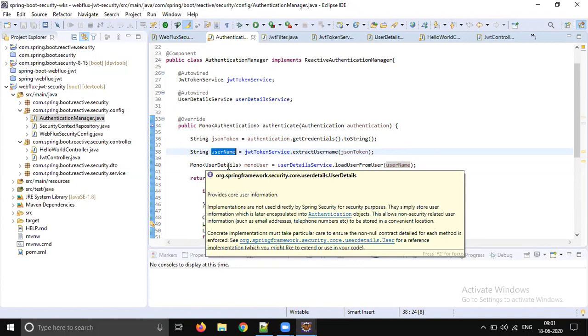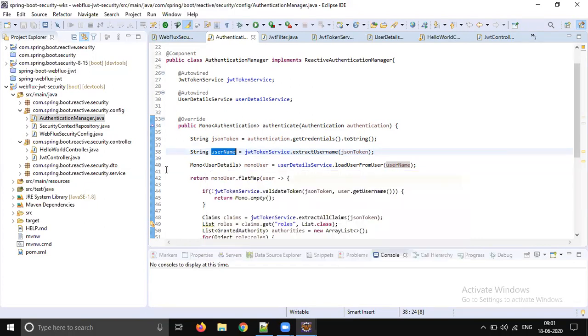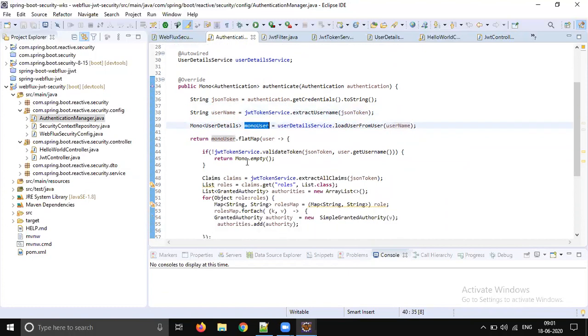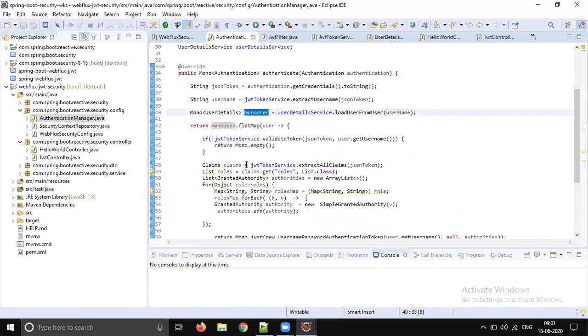Creating the token or extracting the username from the token is almost the same. Next, once you get the username, go to the database and load the corresponding user, and check whether the token is valid or not.